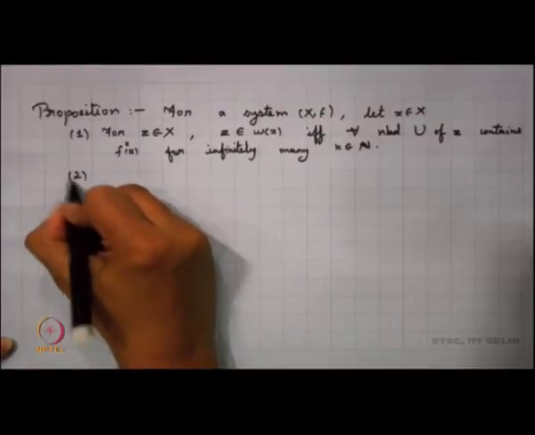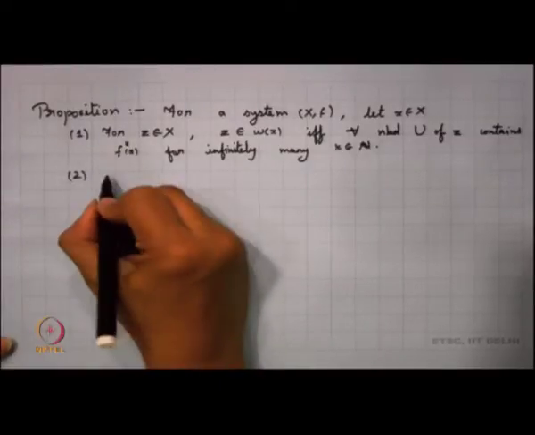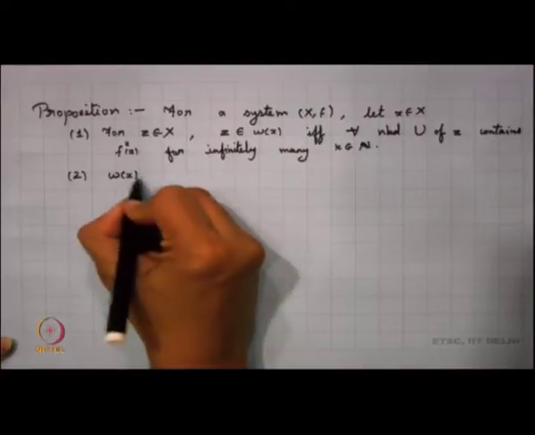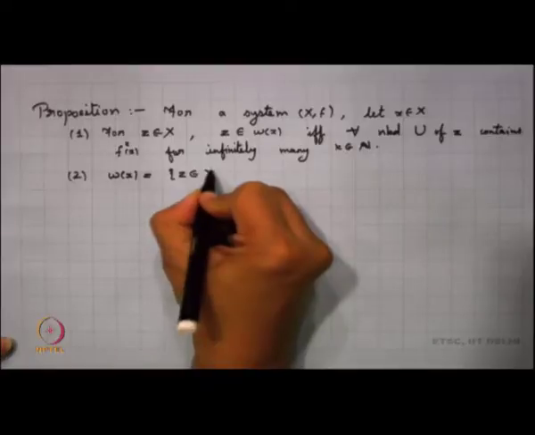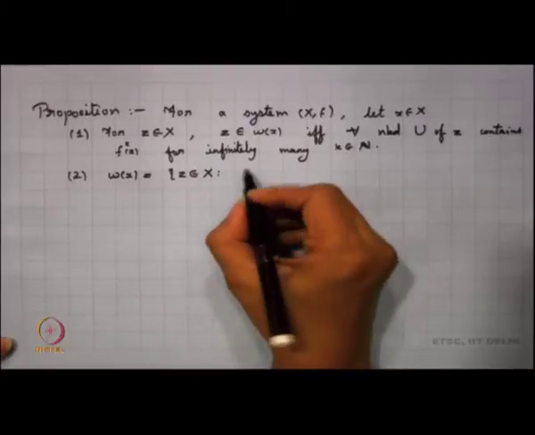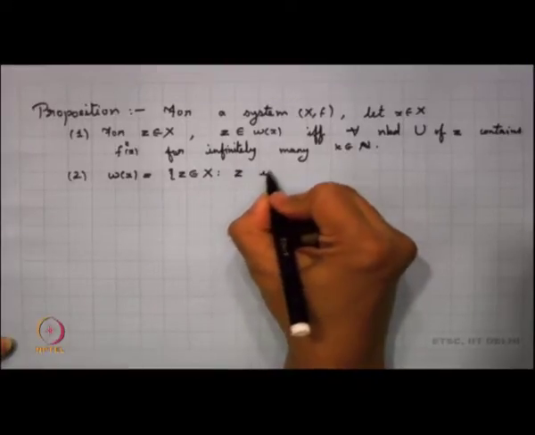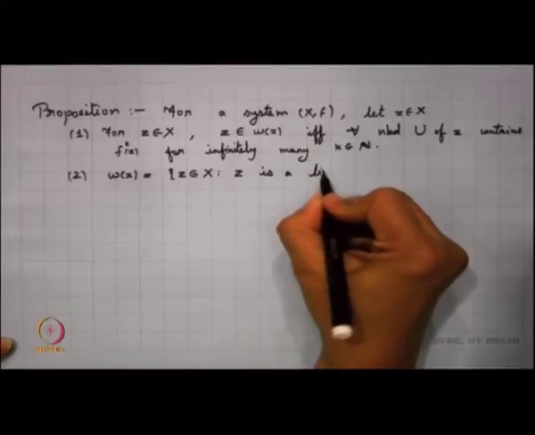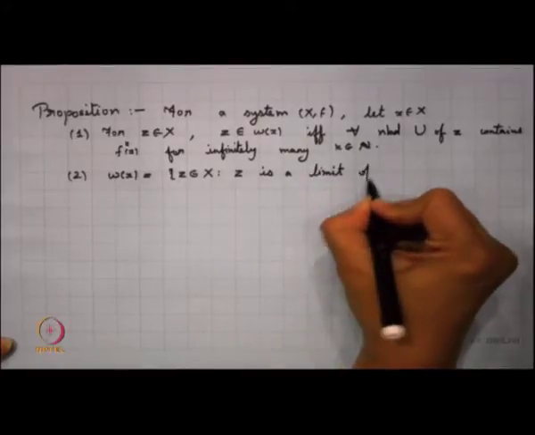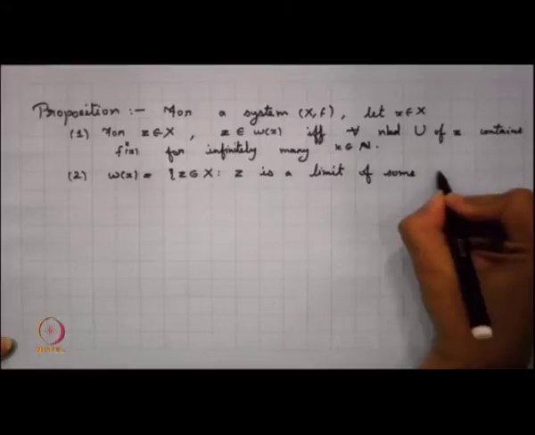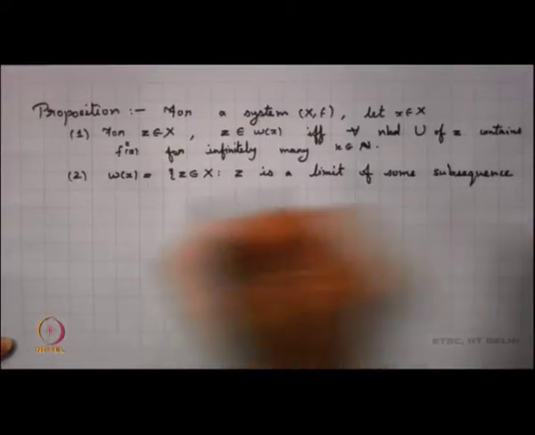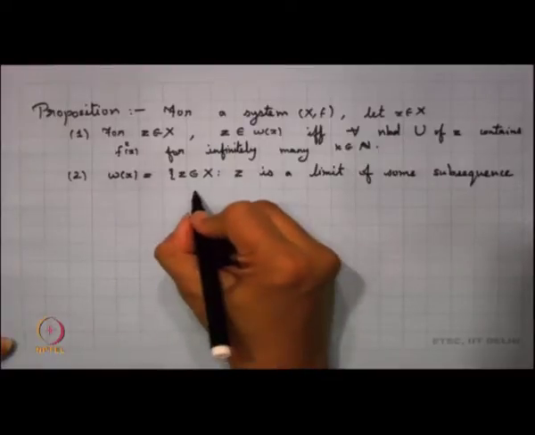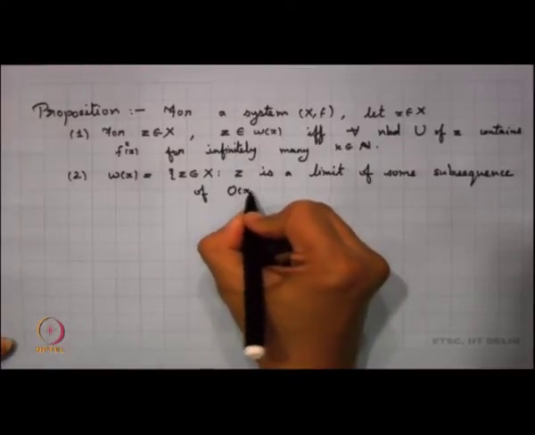The next statement here is that I can write my omega x to be equal to the set of all z in X such that z is a limit of some subsequence of the orbit of x.